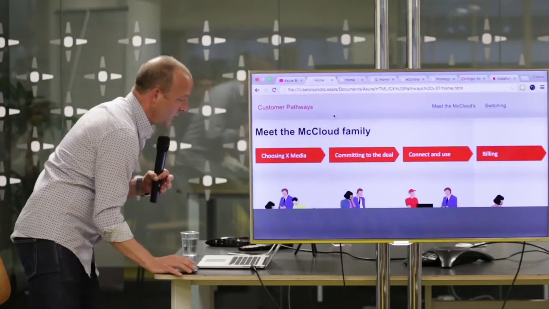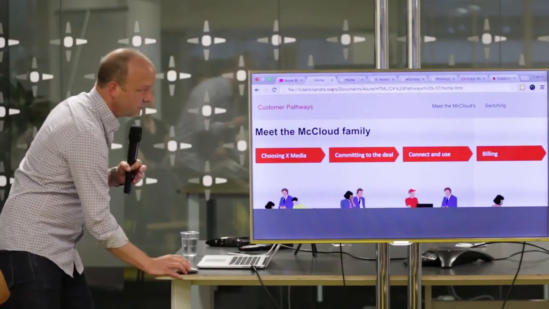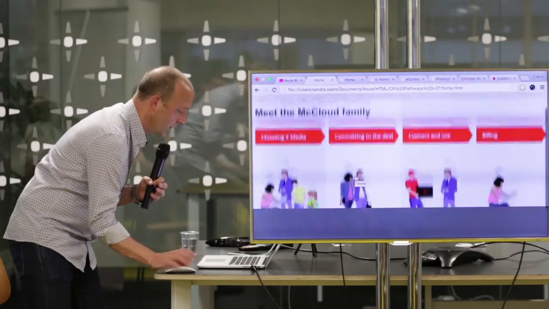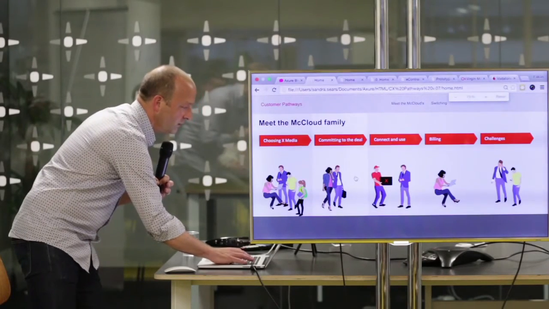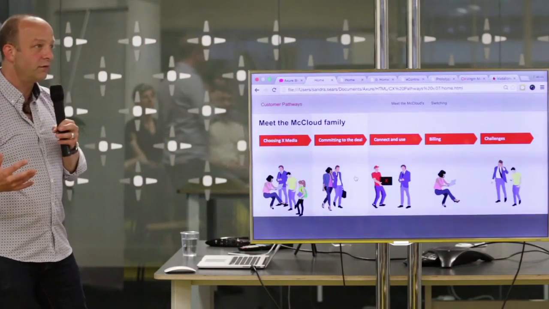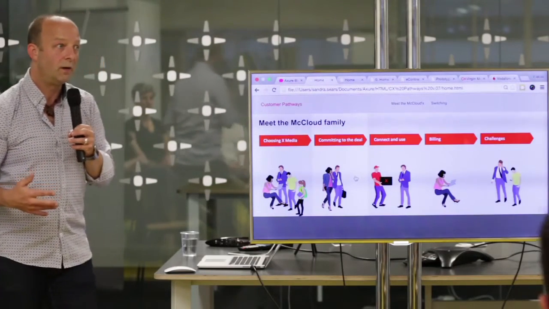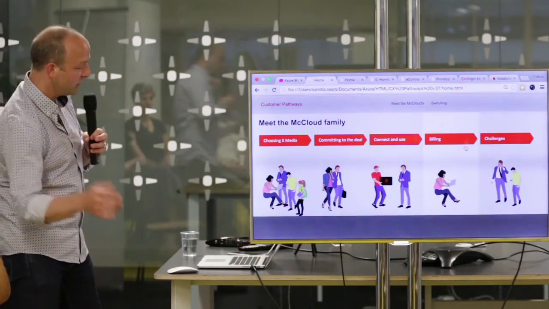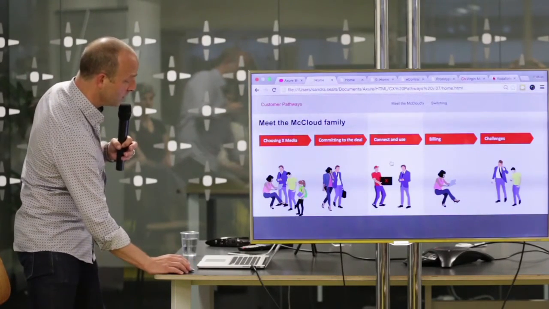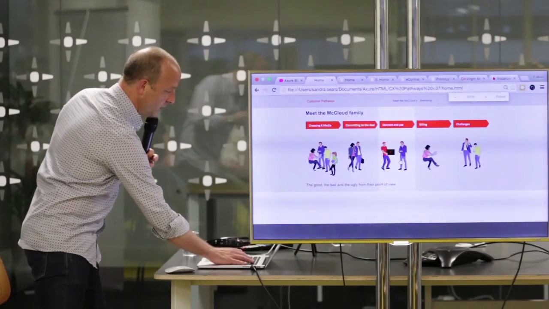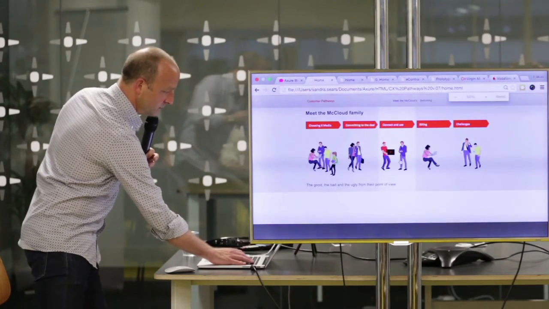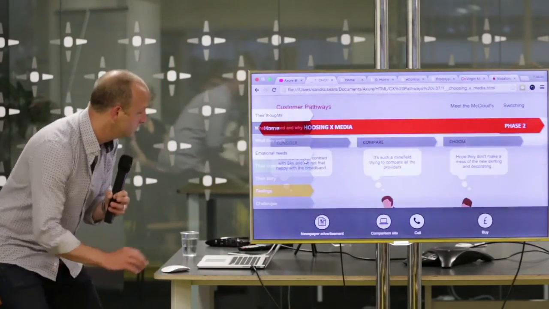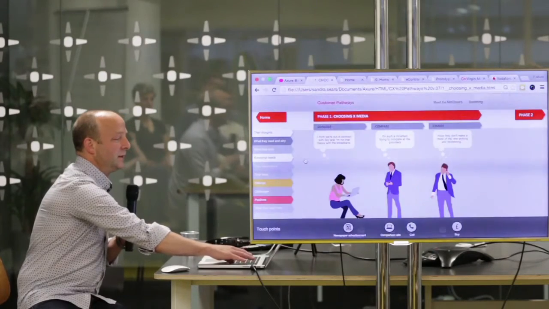Full screen. Is it going to go full screen? Oh, I know, I've got to zoom out, haven't I? There we go. This is a customer experience educational piece. It's full fidelity, it's fully responsive. So on a bigger screen, in fact, if I zoom out, you'll see that it works at different resolutions quite happily. And it does some pretty crazy things.